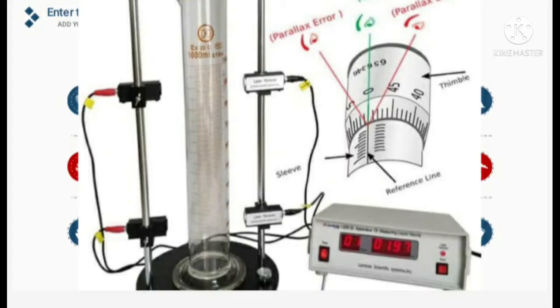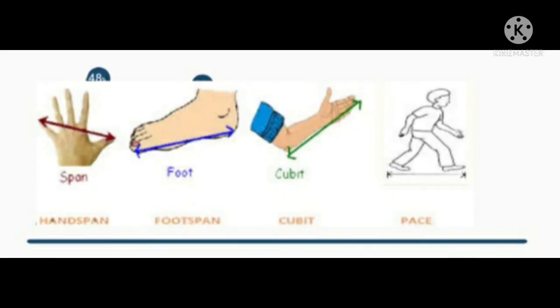Then, the international system of units. The international system of units, based on 7 fundamental units, called the SI system, is accurately used all over the world. It is also called the metric system.